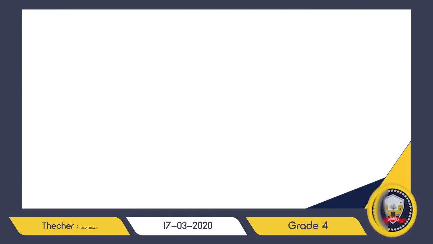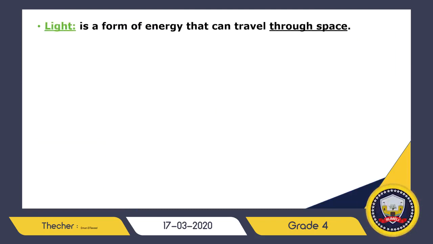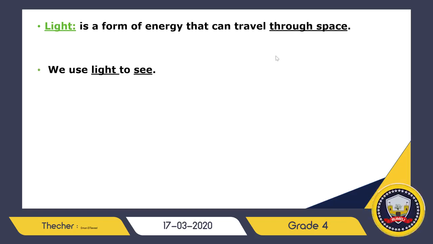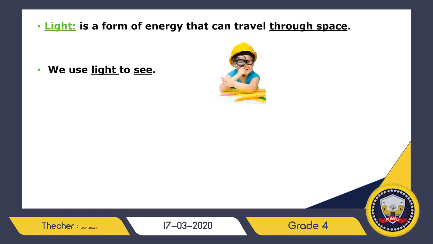For example, we have light energy. Light energy is a form of energy that can travel through space, like energy coming from the sun. It's light energy, producing light and producing heat that can reach us on Earth. So it can travel through space, right? Also light, we use it to see. We cannot see in the dark, as you know. We only see in the light. So we use light to see objects surrounding us.